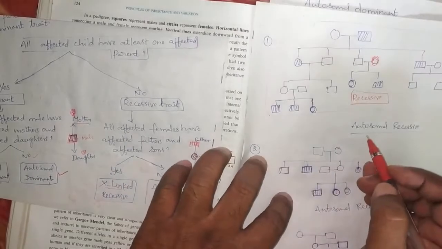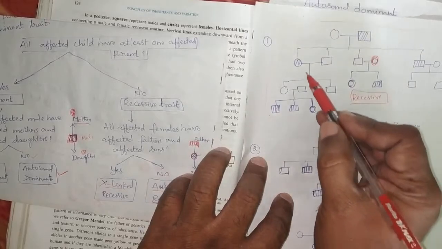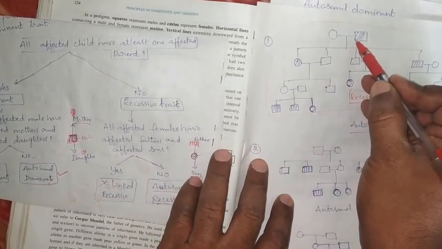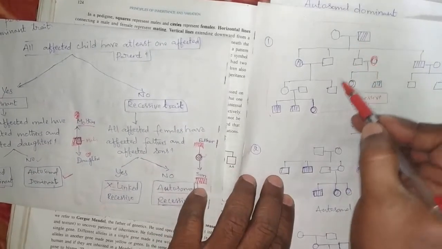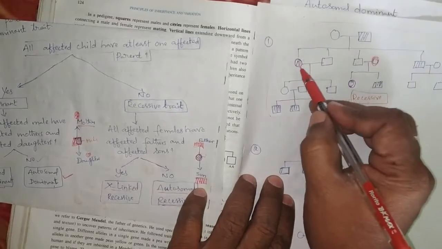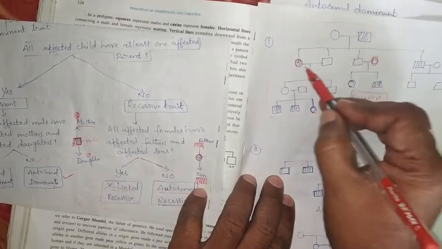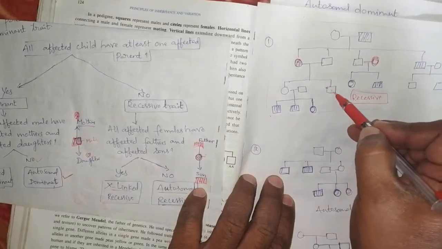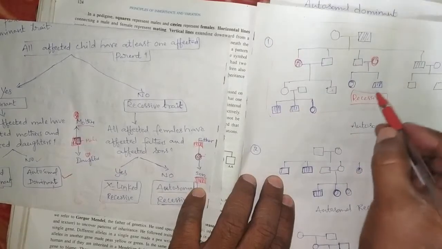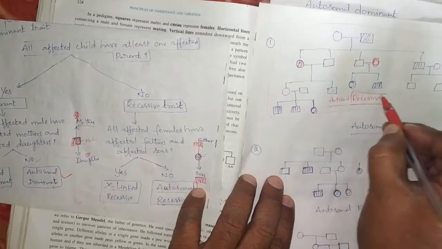Second statement: do all the affected females have an affected father and affected son? Only this offspring is affected, which has an affected father. An affected son is not there; an unaffected son is there. So we can say this is autosomal, and this is an autosomal recessive disorder.